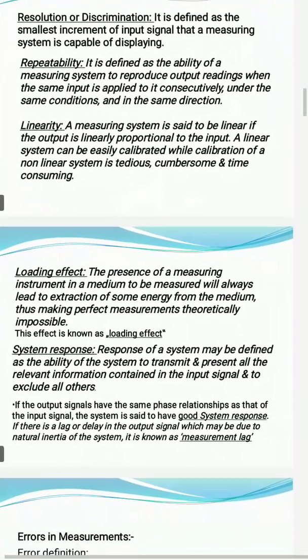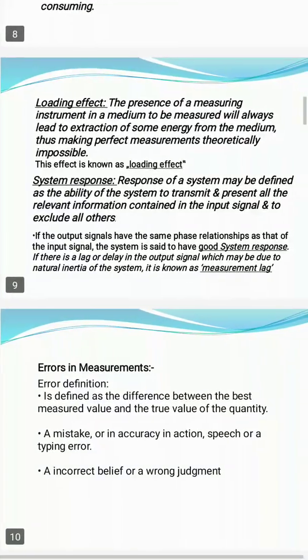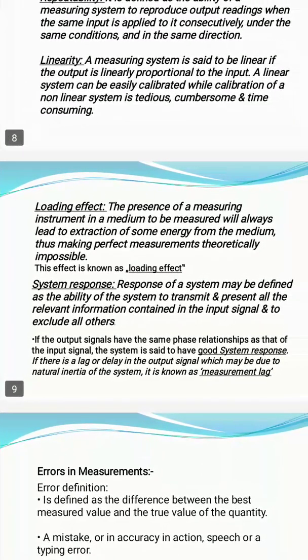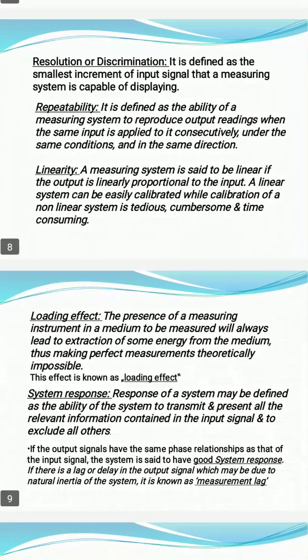Correct? Then after that, one more performance characteristic: sensitivity. What is sensitivity? The graph is not shown here on the screen, but sensitivity is the slope of the calibrated curve, the slope of output value to input value. Sensitivity is equal to output signal divided by input signal.